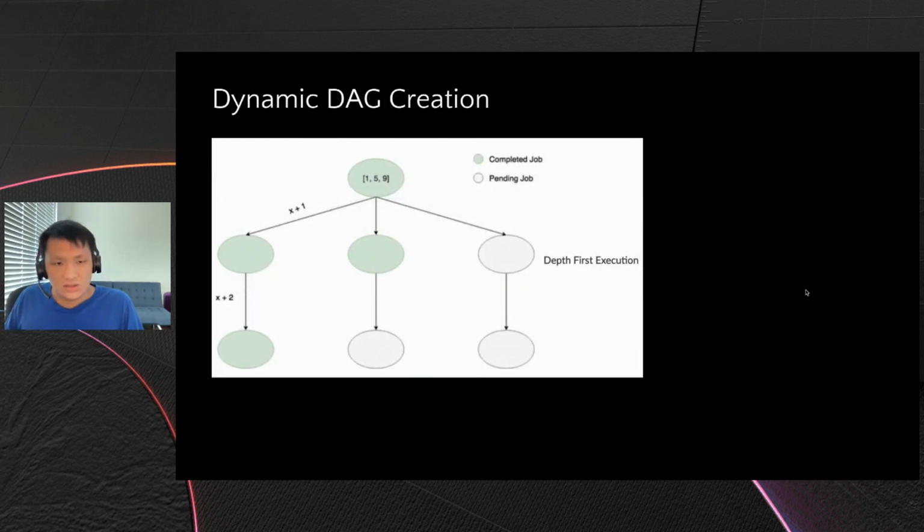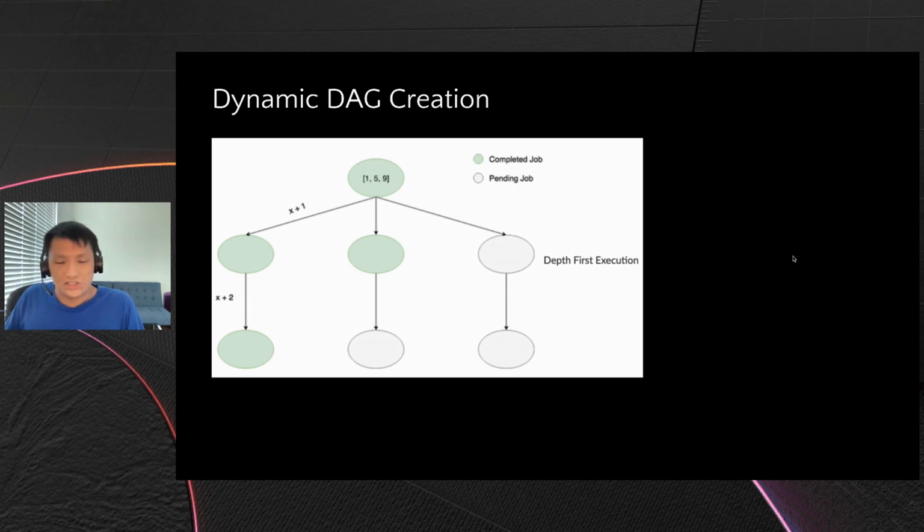So the first point of Prefect, which I mentioned, is dynamic DAG creation. In tasks where we have a list of inputs and we need to perform some tasks over that list, Prefect would be the choice to go. Prefect can be a subtask within Azure Data Factory, where if you have a list of, let's say, files, Prefect can perform operations on each of those files and perform them in a depth-first execution manner.